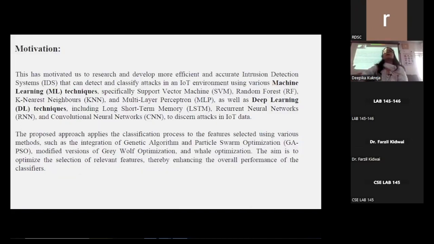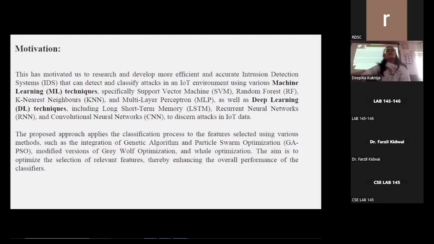The points discussed in the previous slide motivated us to research and develop more efficient and accurate intrusion detection systems that can detect and classify attacks in the IoT environment using machine learning techniques. Specifically, we have used SVM, random forest, k-nearest neighbors, and MLP.